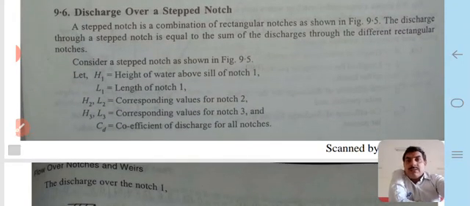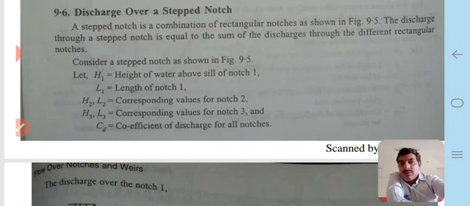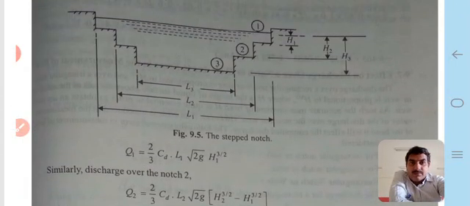Now next one is the discharge over a stepped notch. A stepped notch is a combination of rectangular notches as shown in the figure given below, which is shown here.